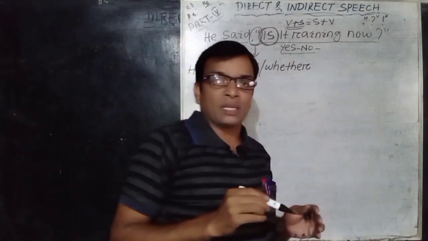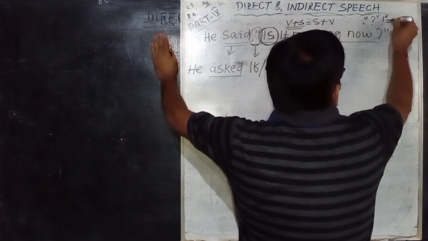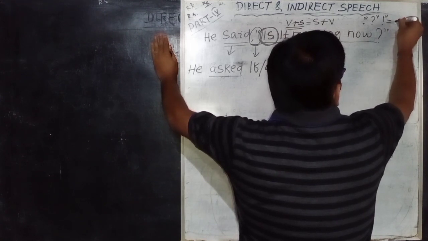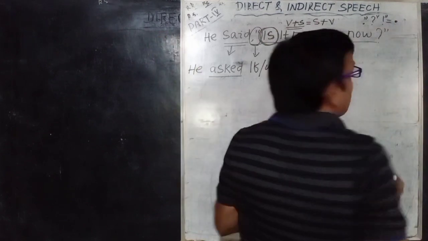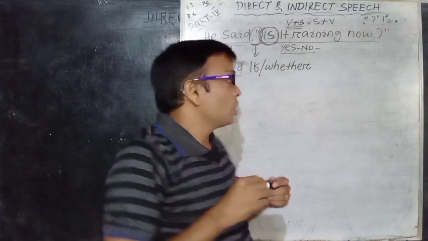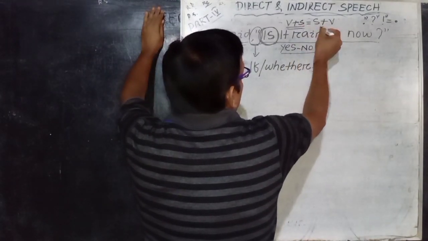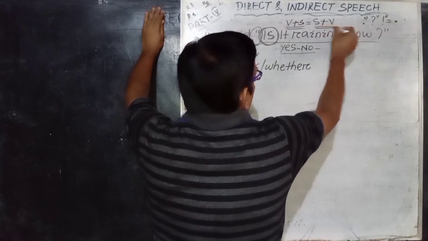Remember one most important thing: when I change it into indirect speech, there is only one punctuation mark, that is one full stop at the end of the indirect speech. So you have to change the V plus S pattern into S plus V.